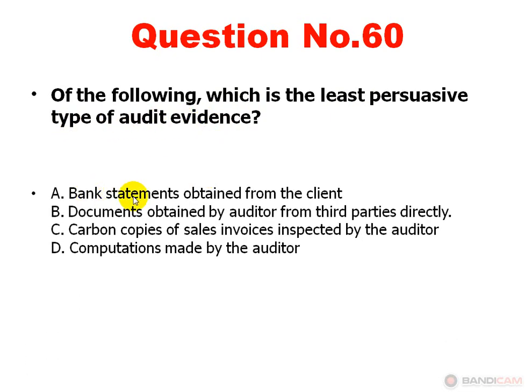Next, of the following, which is the least persuasive type of audit evidence? Option A, bank statements obtained from the client. Option B, documents obtained by auditors from third parties directly. Option C, carbon copies of sales invoices inspected by the auditor. Option D, computations made by the auditor. Option C is correct. Carbon copies of sales invoices inspected by the auditor are the least persuasive types of audit evidence.